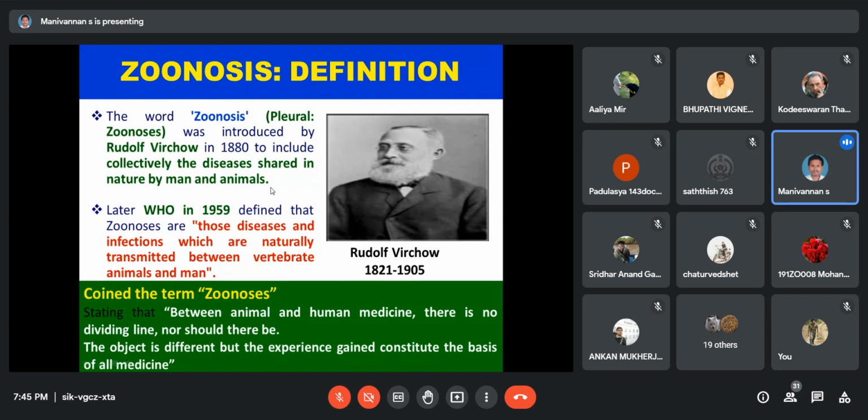What does it define? Those diseases and infections which are naturally transmitted between vertebrate animals and man. The diseases transmitted between vertebrate animals and humans, that is called zoonosis. Okay, this is the definition of zoonosis. The word zoonosis was coined by Virchow.